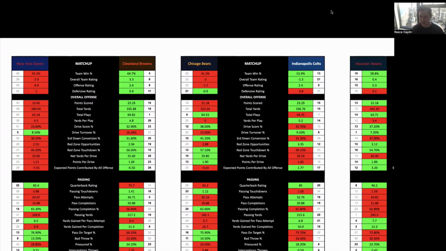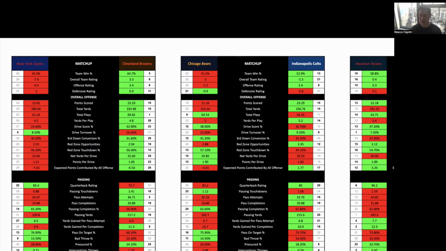Chicago at Indianapolis is the following game. Indianapolis opened -1. It's been pushed out to -1.5. And then the total for this game opened 46.5 and has come down to 43.5 as it currently stands. Betting wise for this game, the majority of the money has been on Chicago so far as the underdog, which is interesting considering the line has moved the opposite way. And then from a total perspective, the majority of the money has been on the under, which is forcing that number down.